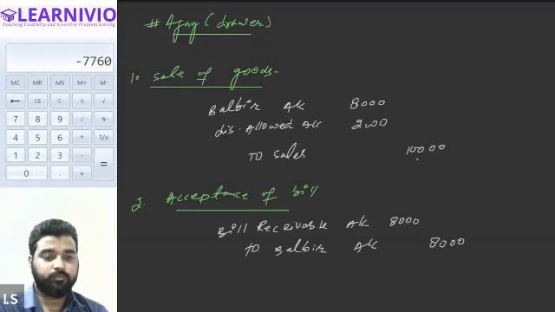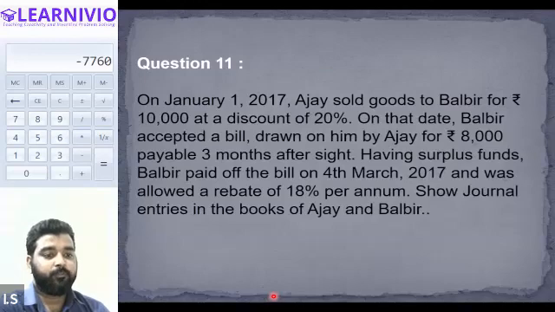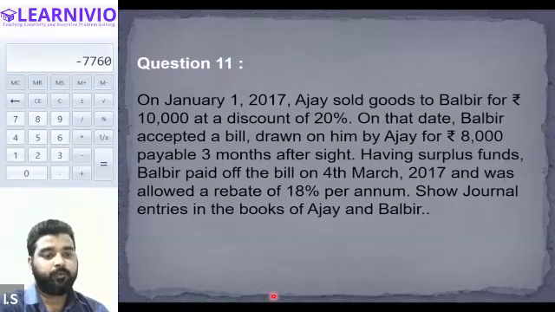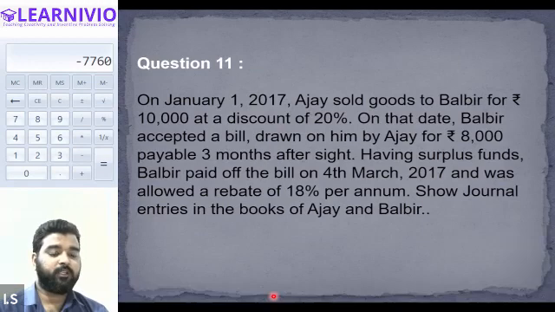Now let's move to the next information. Having surplus fund, Balbir paid off the bill on 4th March itself. That means he has made the payment 1 month prior to the due date, right? Because goods are sold in January and the due date of the bill will arise in April, right?